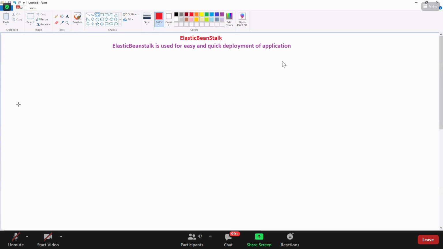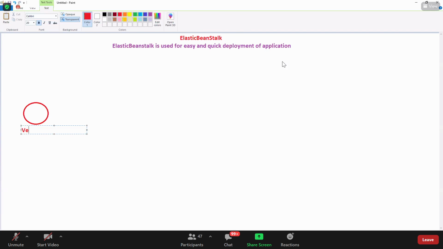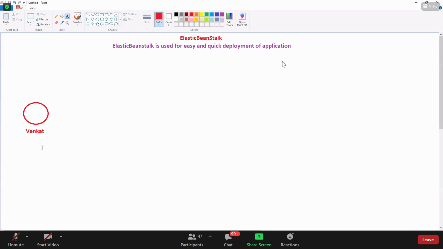So guys, now there is a client here. Who is this client here? Venkat. Okay, we have Venkat. So Venkat, basically, you know very well, Beanstalk is infrastructure as a service or platform as a service. Which one would you say? It's platform as a service, right? Because do we need to worry about the servers in Beanstalk? No, we don't need to worry.